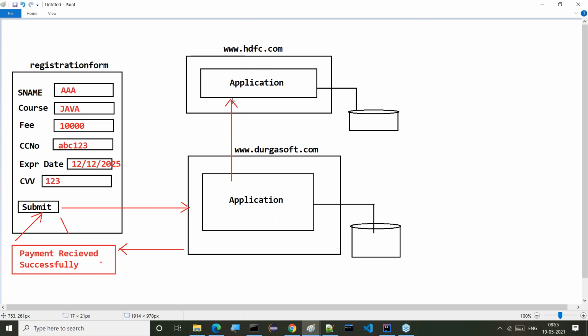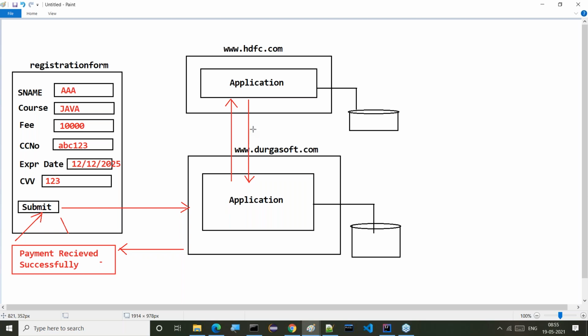It has to get the required transaction performed by the HDFC bank application. Then it has to give a response back to the Durgasoft application. Then the Durgasoft application will confirm the transaction as well as the student registration process, and it has to give some response back to the respective student.